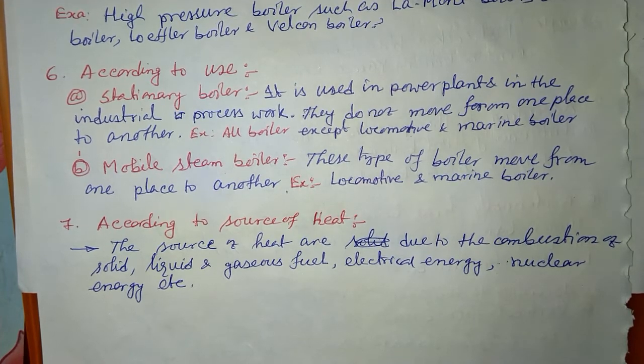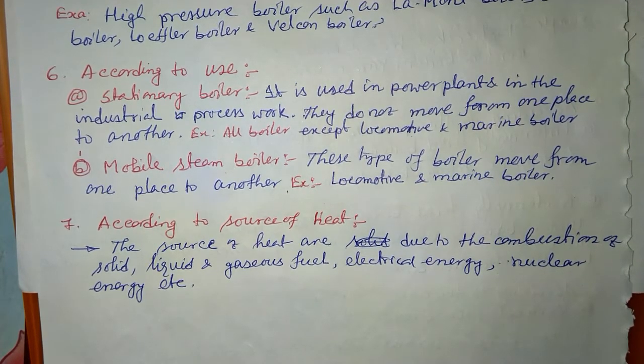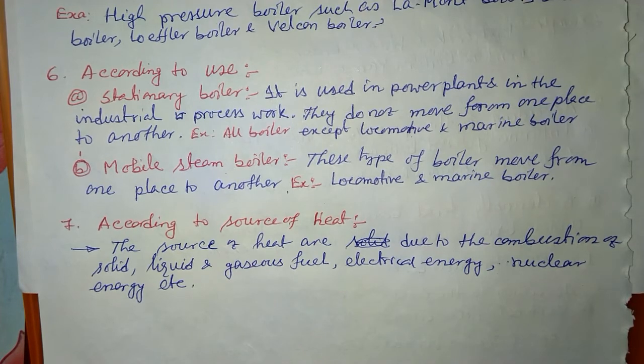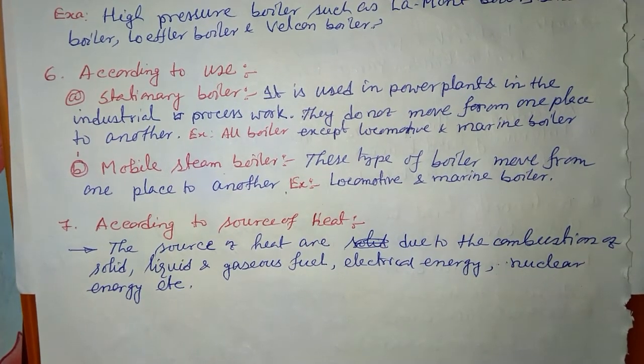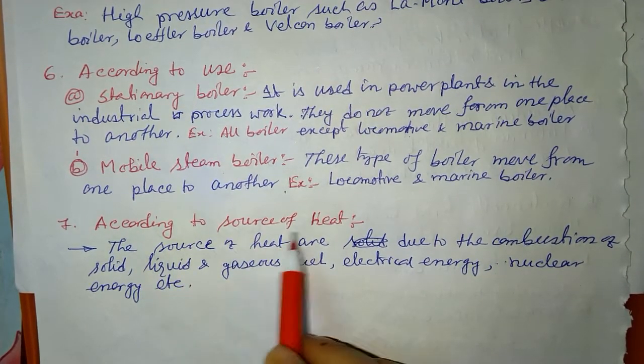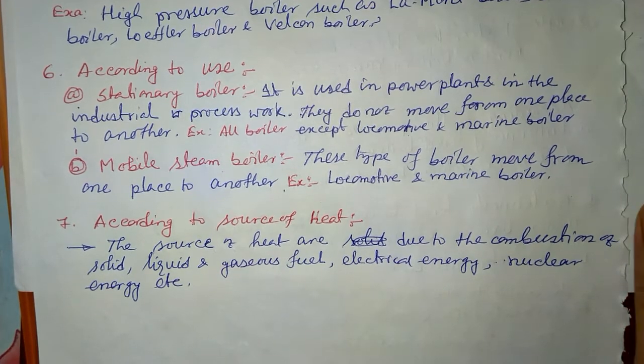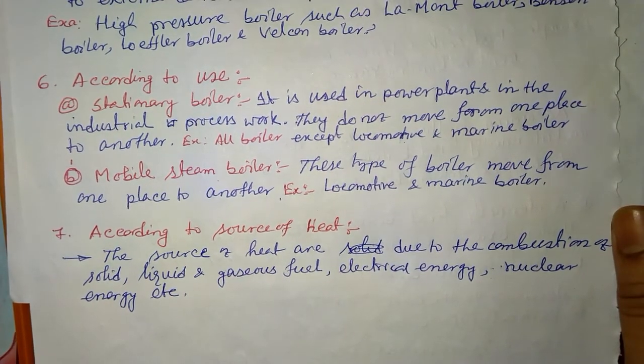On that basis we have solid fuel boiler, liquid fuel boiler, gaseous fuel boiler, or nuclear boiler. So these are the classifications of boiler.